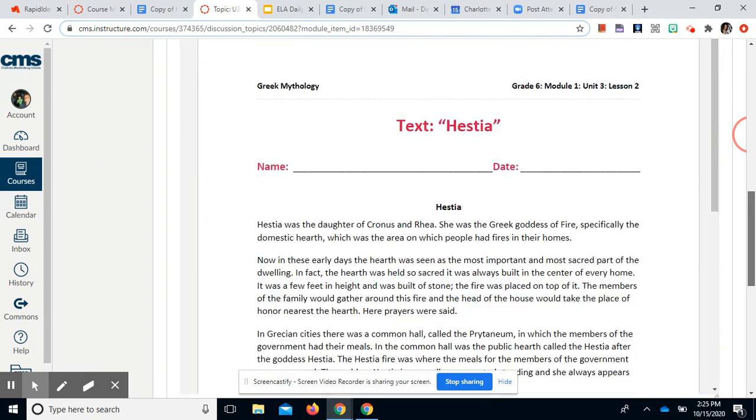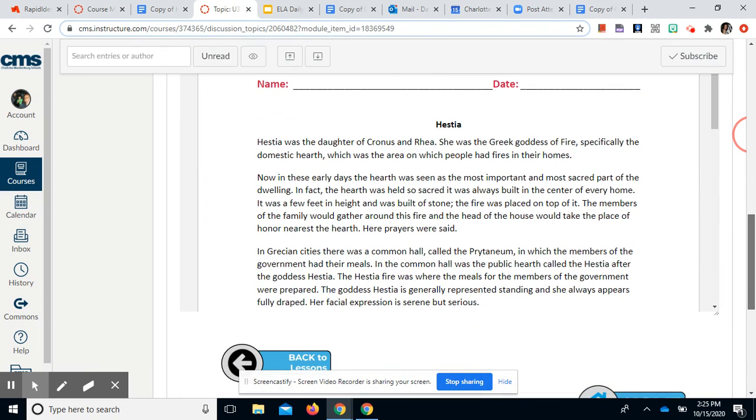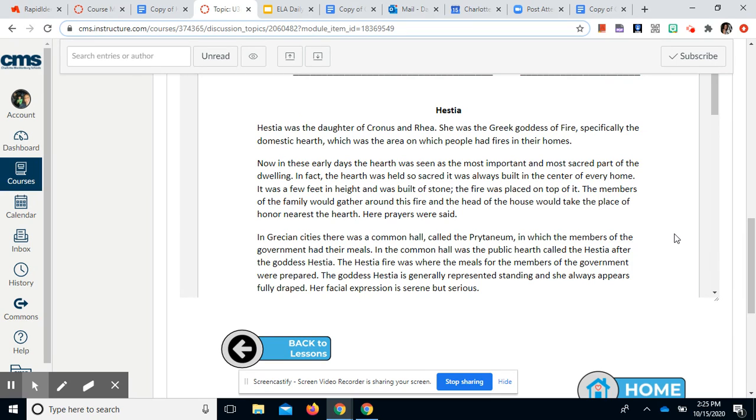So we've got the text Hestia here. It is pretty short, 3 paragraphs. Hestia was the daughter of Cronus and Rhea. She was the Greek goddess of fire, specifically the domestic hearth, which was the area on which people had fires in their homes. Now, in these early days, the hearth was seen as the most important and most sacred part of the dwelling. In fact, the hearth was held so sacred it was always built in the center of every home. It was a few feet in height and was built of stone. The fire was placed on top of it.